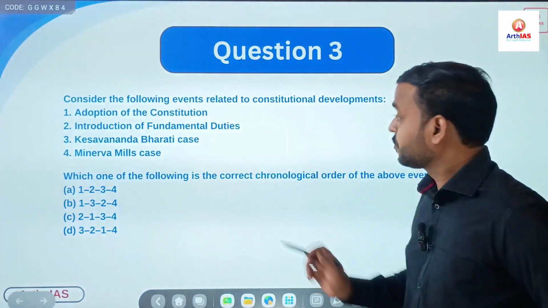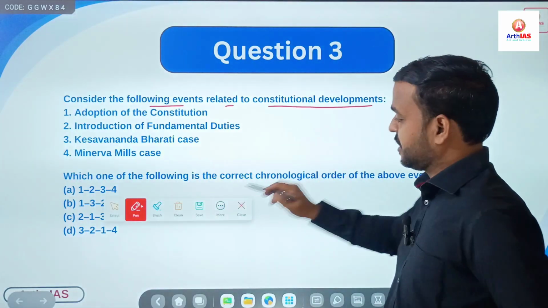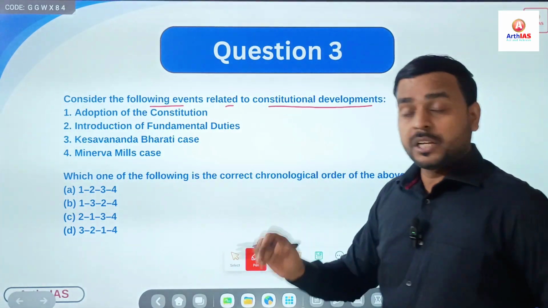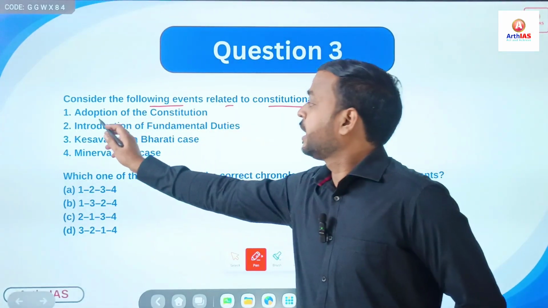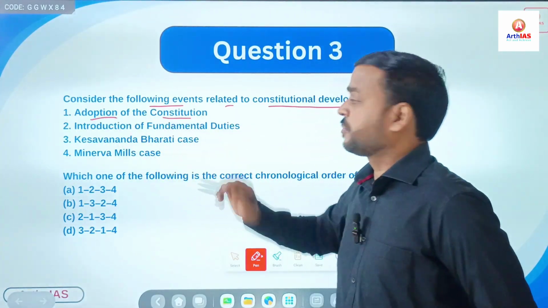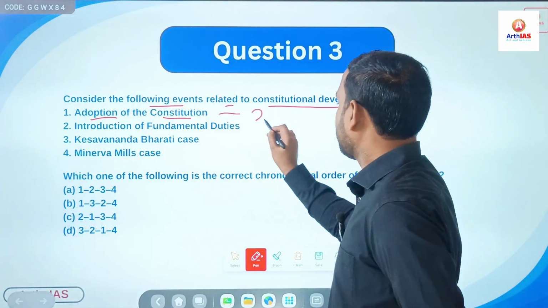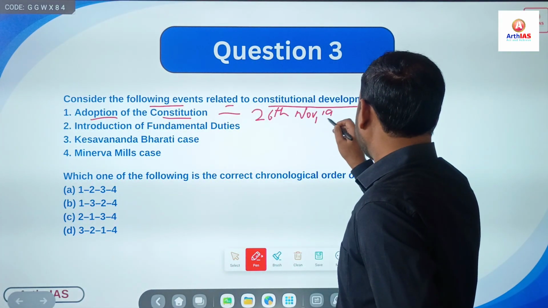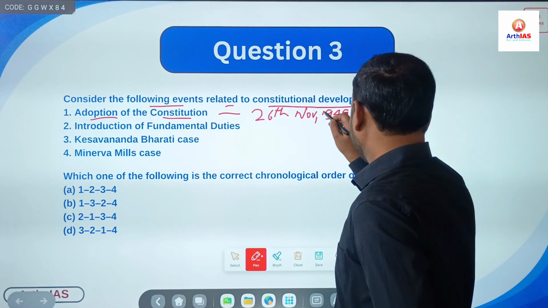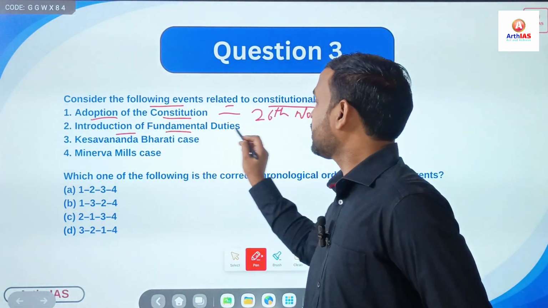So it says, consider the following events related to constitutional developments. Right? So if you know the year or date, you can easily solve. Adoption of the Constitution of India. So it was on 26th November 1949. Correct? Second, introduction of fundamental duties.